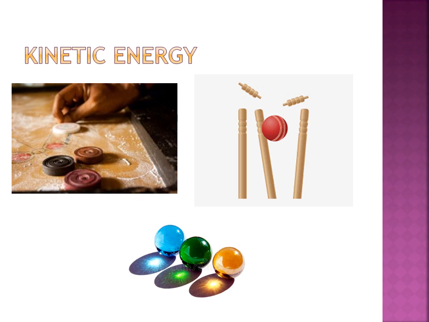In the first example, the striker is the moving object and the coins are stationary. In the second example, the stumps are the stationary object and the ball is moving. So when the ball strikes, the stump also moves. In the third example, one marble is moving and the other two are not moving. So when the marble which is moving strikes the other marble which is at rest, they also move. So this is all because of kinetic energy.